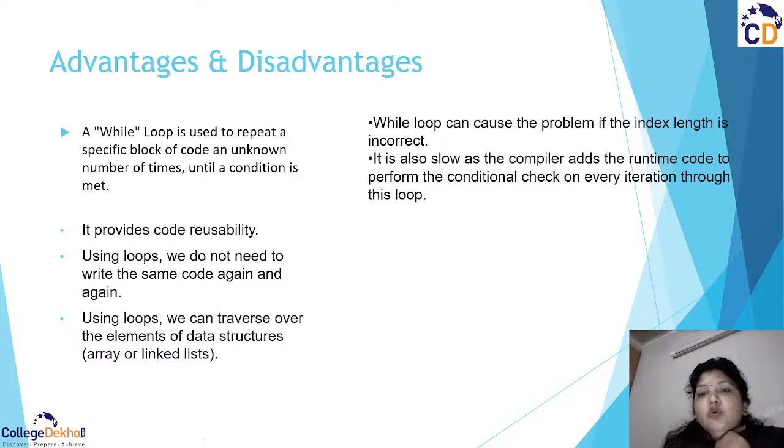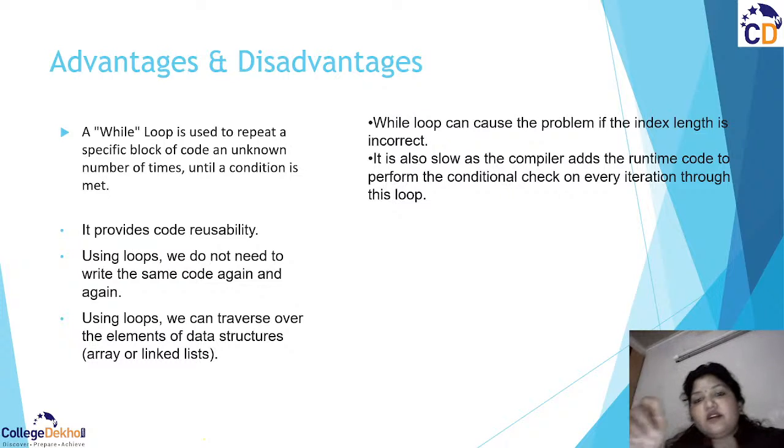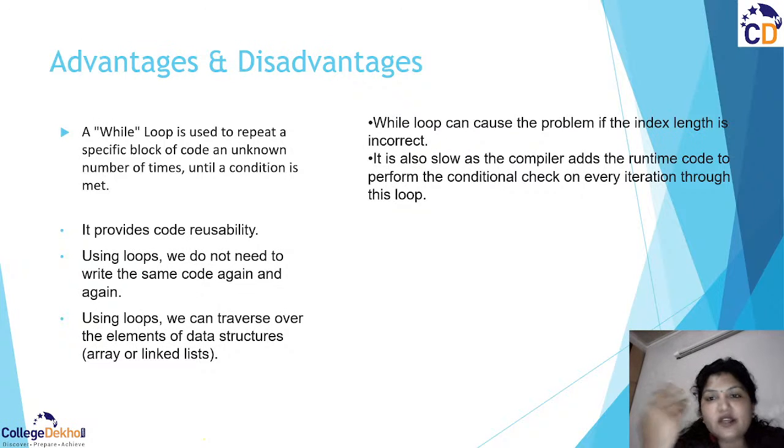It is also slow as the compiler adds runtime code to perform the conditional check on every iteration through this loop. So this could be an advantage and also a disadvantage, because every time the compiler has to check the condition, then it moves, because you are taking the input from the user. So again it is going to check the condition, again and again. So there are a number of times it is going to check the condition and then iterate the loop. I hope you have understood why we are using the while loop.